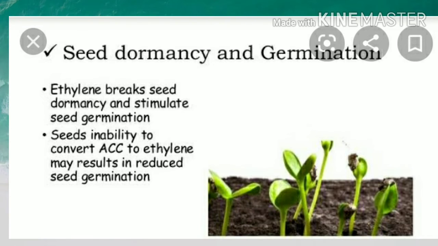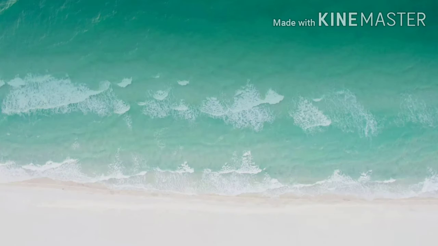Ethylene is also used in seed dormancy and germination. Ethylene breaks the seed dormancy and stimulates seed germination. The seed's inability to convert ACC to ethylene may result in reduced seed germination. ACC means 1-aminocyclopropane-1-carboxylic acid.